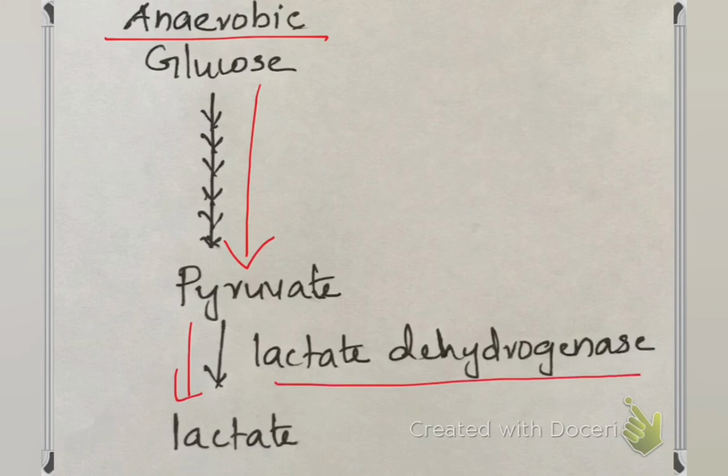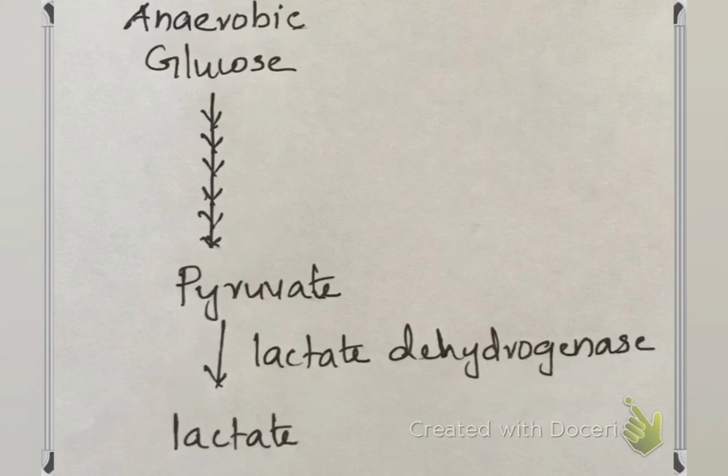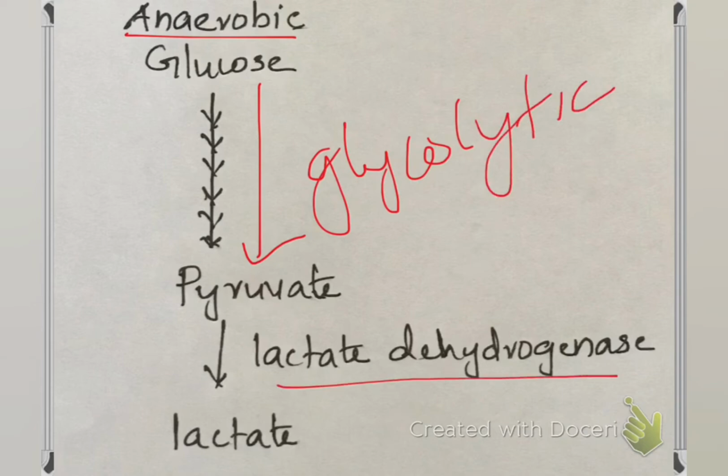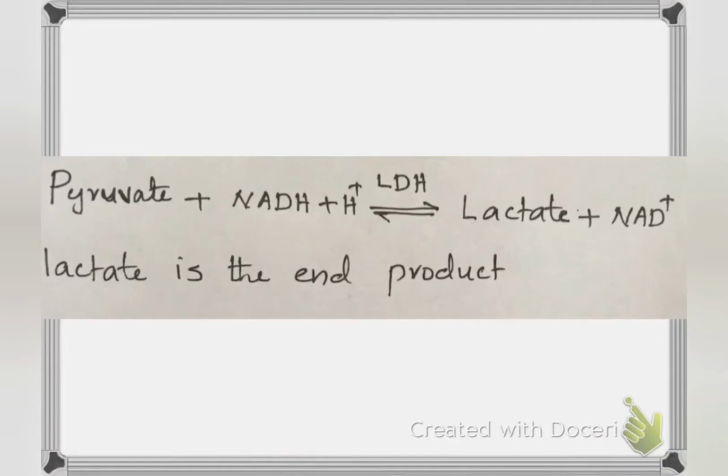This is anaerobic respiration. In anaerobic respiration, the glucose is converted to pyruvate by the glycolytic process. Then the pyruvate is converted to lactate by the enzyme lactate dehydrogenase. This is the reaction in which the pyruvate is converted to lactate by using NADH and in the presence of the enzyme lactate dehydrogenase. Here, lactate is the end product in anaerobic respiration.